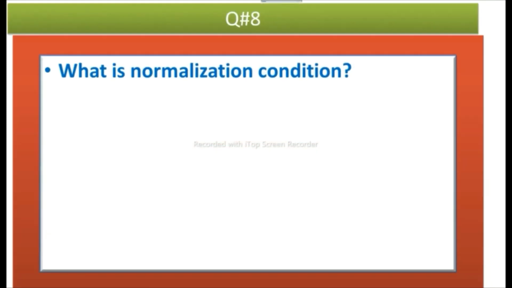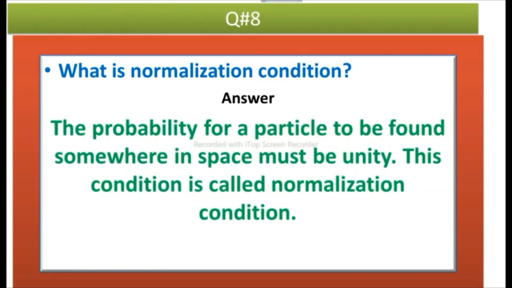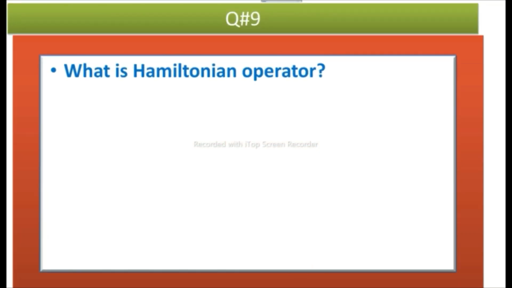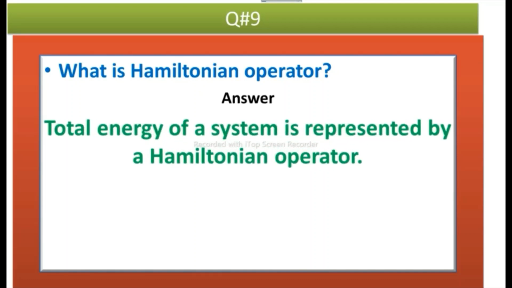Question number 8 is, what is normalization condition? Answer is, the probability for a particle to be found somewhere in space must be unity. Unity means 100%. This condition is called normalization condition. Question number 9 is, what is Hamiltonian operator? Answer is, total energy of a system is represented by a Hamiltonian operator. Total energy means kinetic energy plus potential energy.